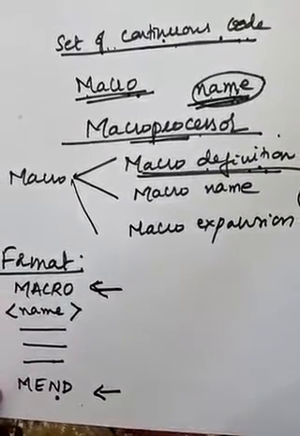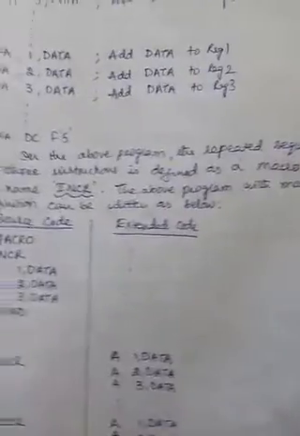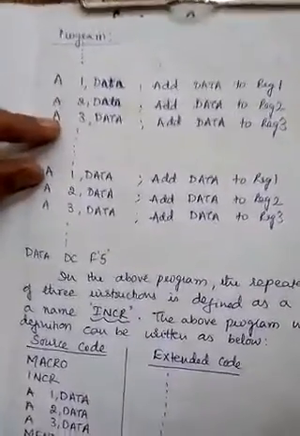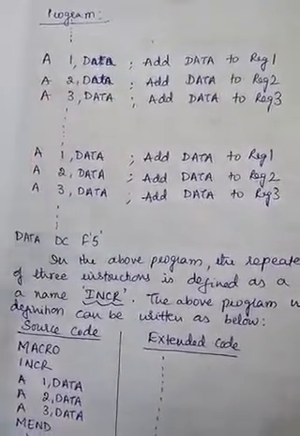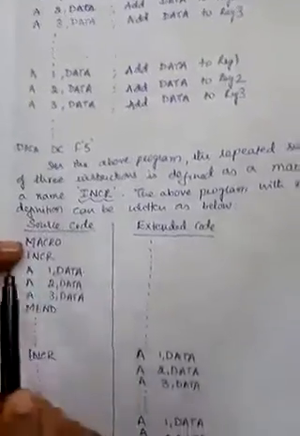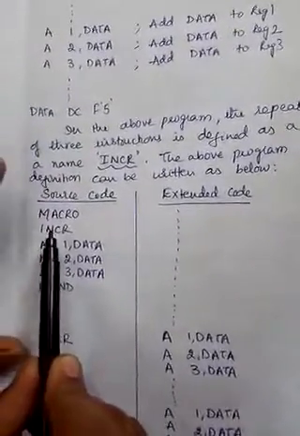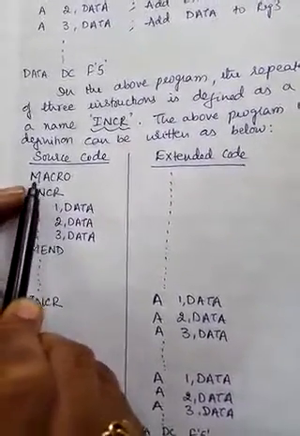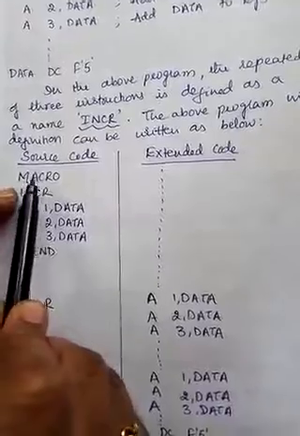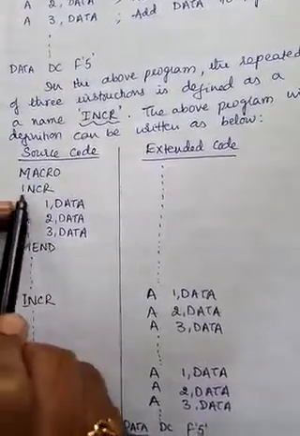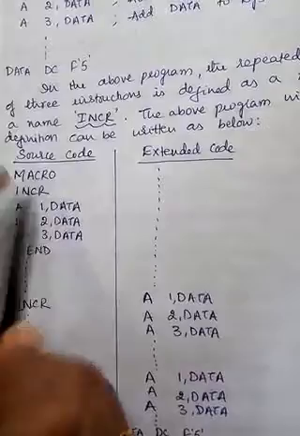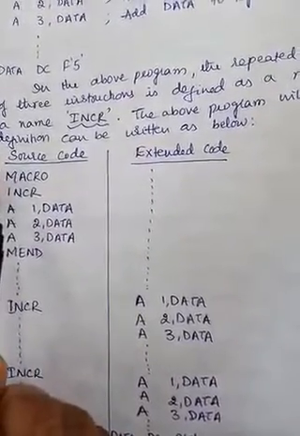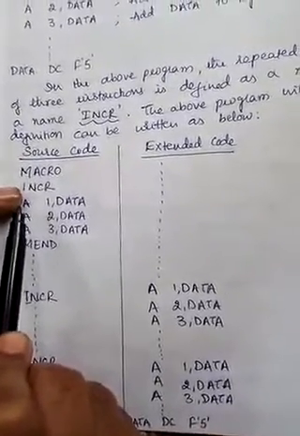So by using this format, now the same example which we consider. These are the three instructions which are to be abbreviated. So first, the source code. First I will write, before starting off the program, first I am going to define all the macros. So the starting is the macro pseudo-op, following is the name. I have given the name INCR as the name of this macro. So first is the macro pseudo-op which indicates that the next line following it is the name of the macro.